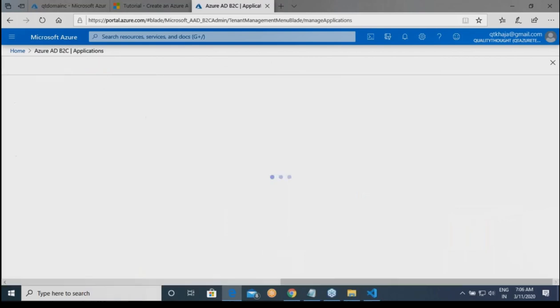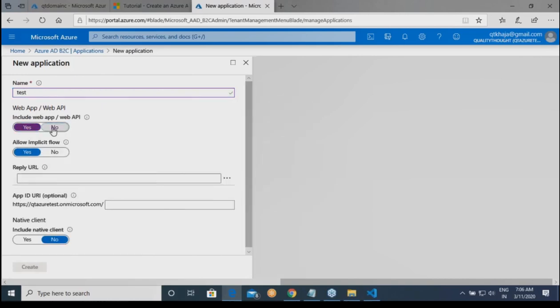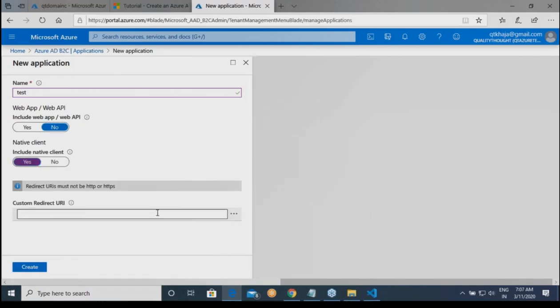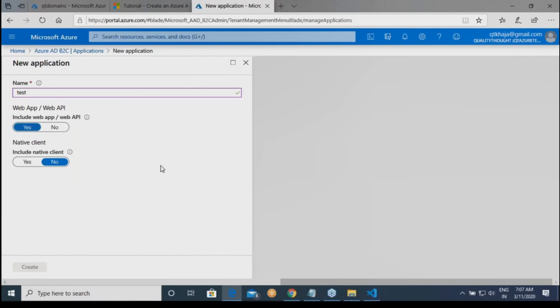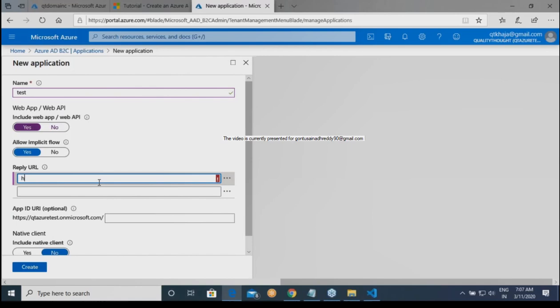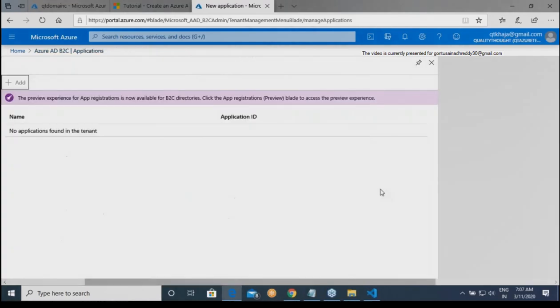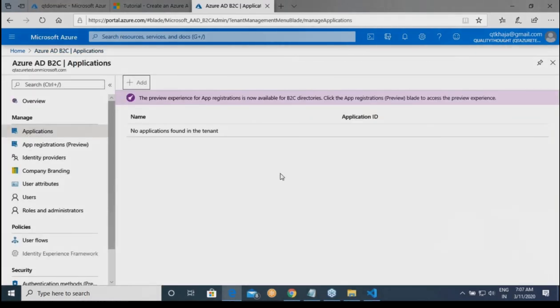Are you seeing applications? You can tell what your application is. Is your application an API or is it a native application? So you might say my application is some test. Okay. Whether it is a web API or an application, does it have a native client? If it has a native client, where is the URL? You should give your mobile app's details, right? So the reply URL is https://direct-devops.blog. I'm just writing something for your application. Okay. All right.